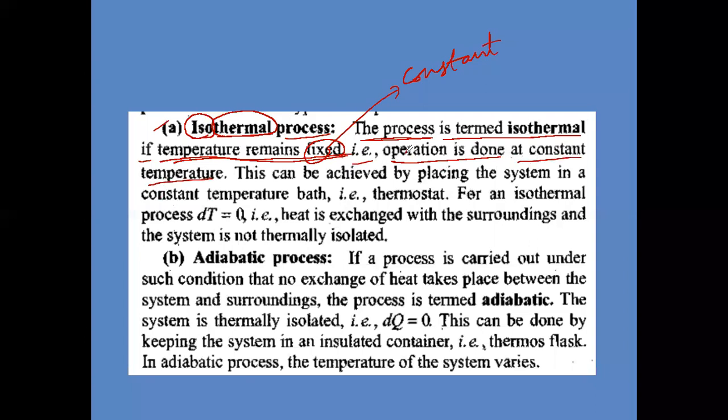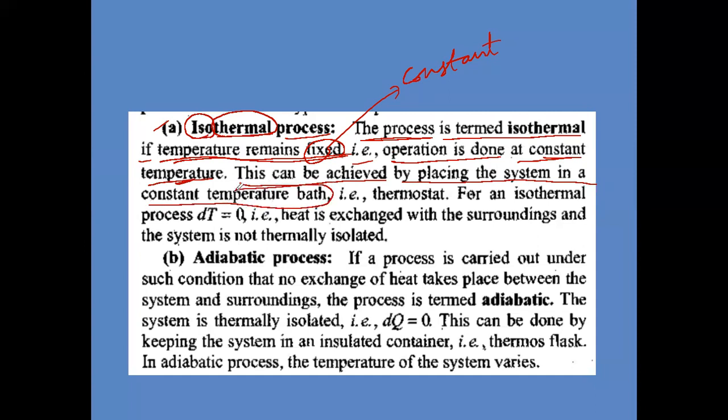Operation means it may be conversion of liquid to gas or gas to solid or solid to gas, any conversion. If it takes place at constant temperature, that will be called isothermal process. This constant temperature can be achieved by placing the system in a constant temperature bath.